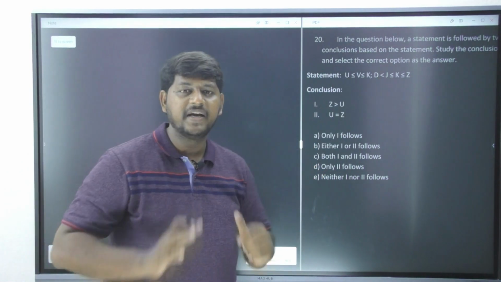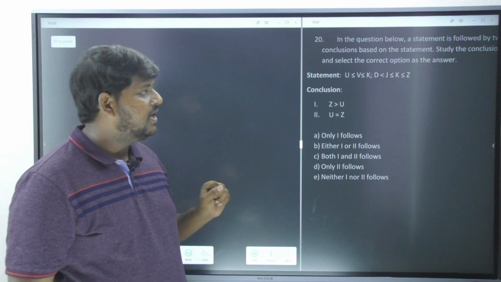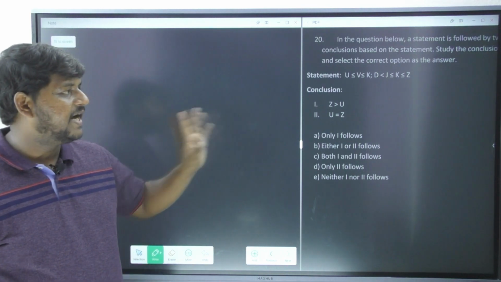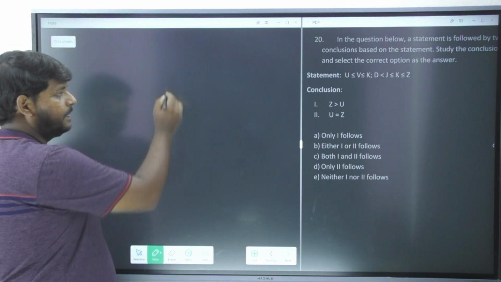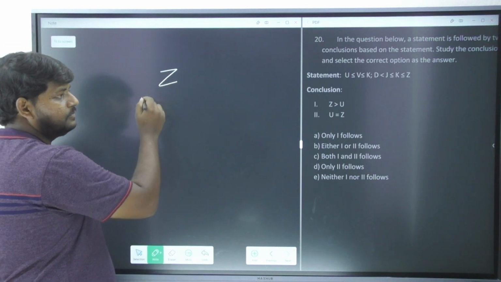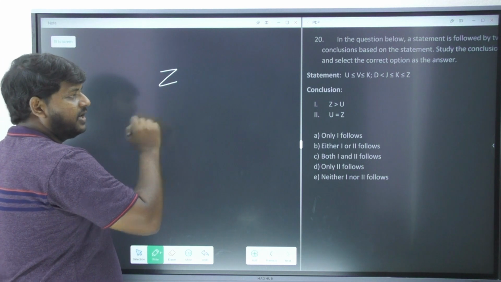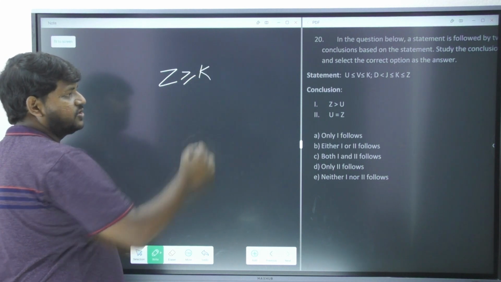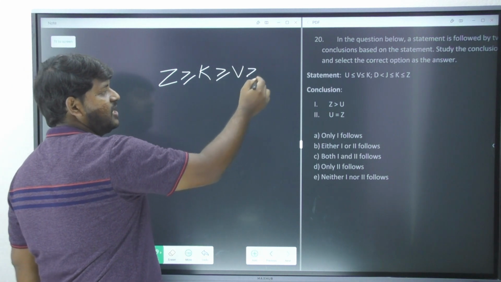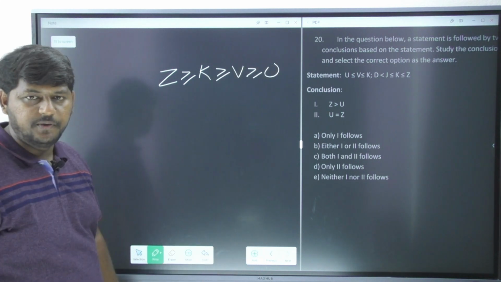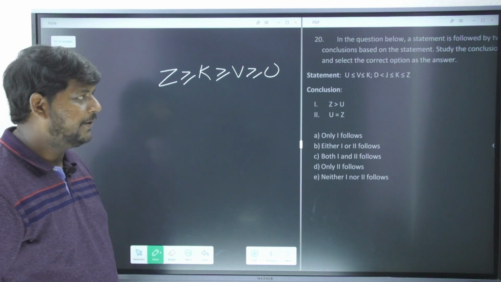We are supposed to identify who is their common friend. Who is the common friend in between Z and as well as U? That is K. Let's use this K, that is Z less than or it's going to become greater than or equals to K. Now K greater than or equals to V greater than or equals to U. This is the way I am going to write it down.